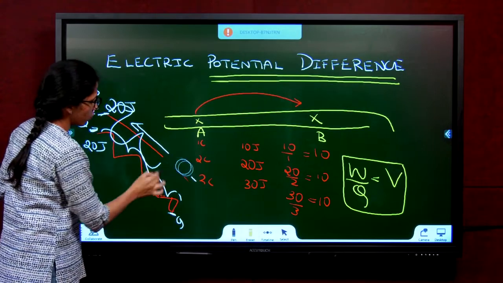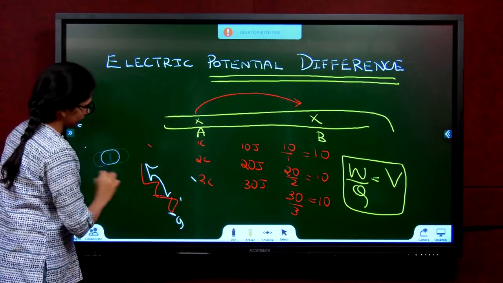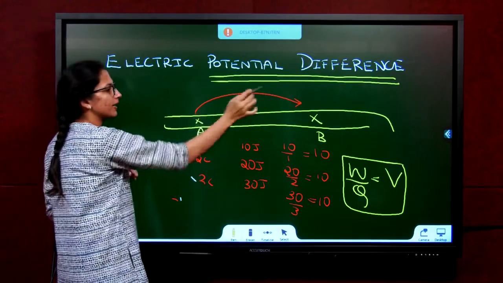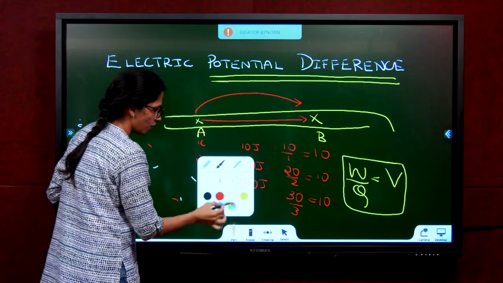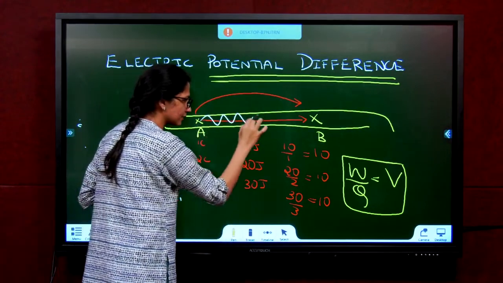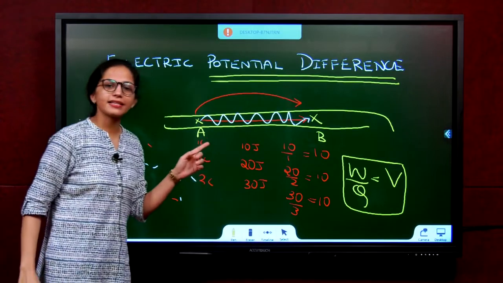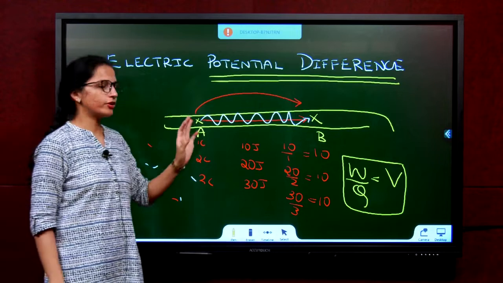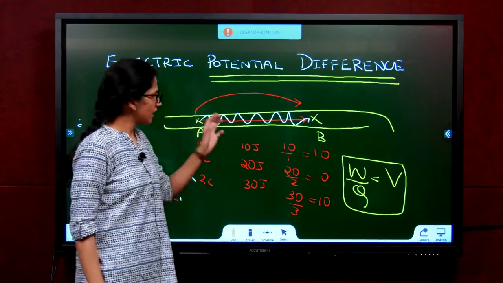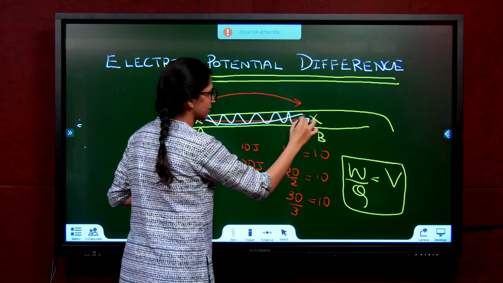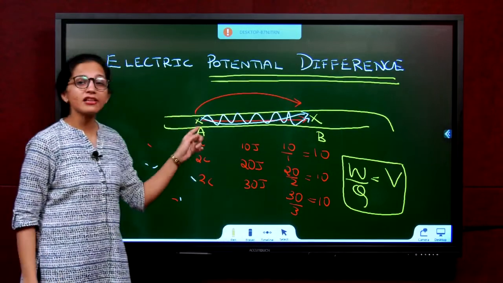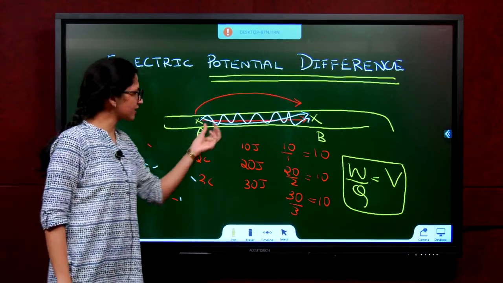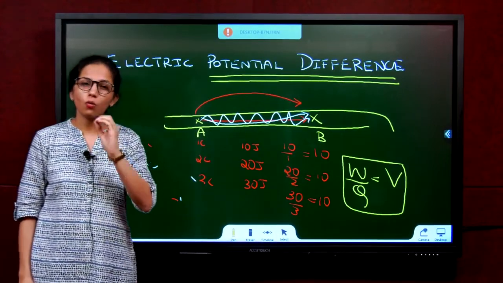So, if I go from A to B like this, or I go straight, or I go like this, in all the cases we will be doing the same work. Same work we will be doing, same potential will be there. Understood? However you travel, irrespective of the path traveled between those 2 points, if you have started with the same 2 points, then your potential will remain the same.